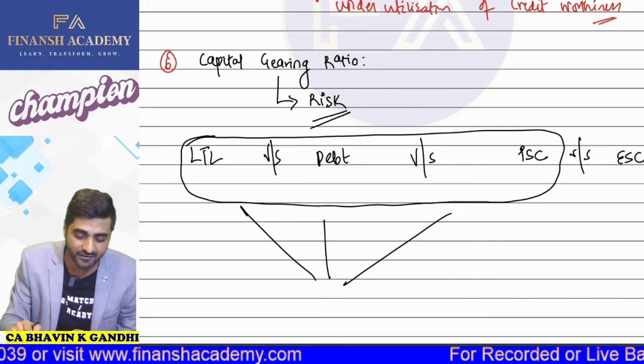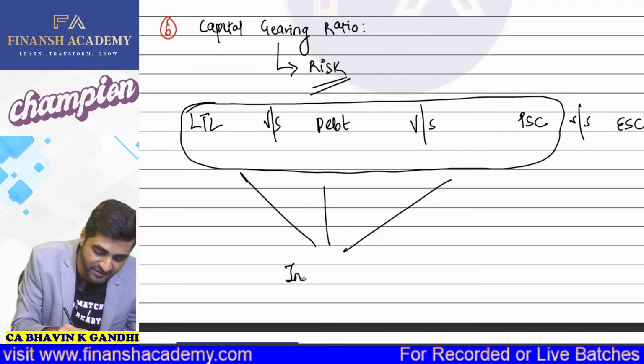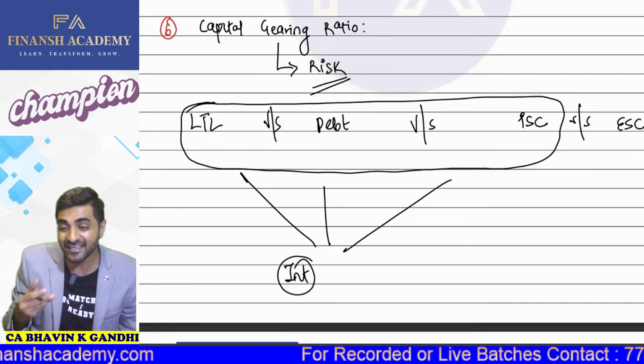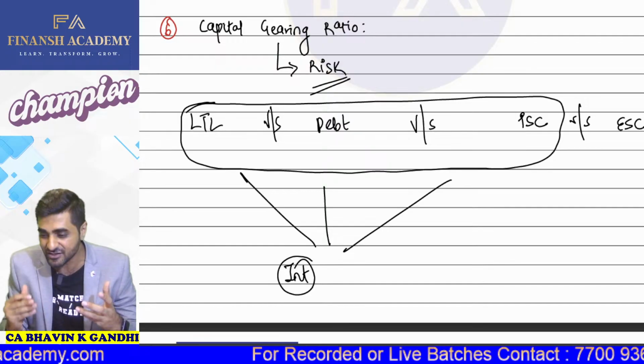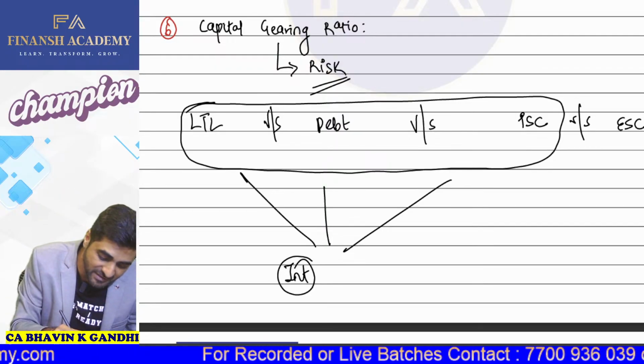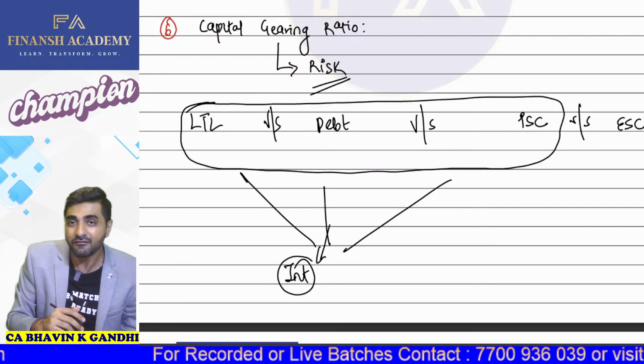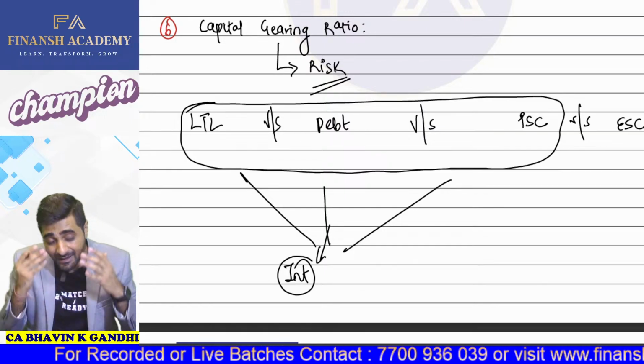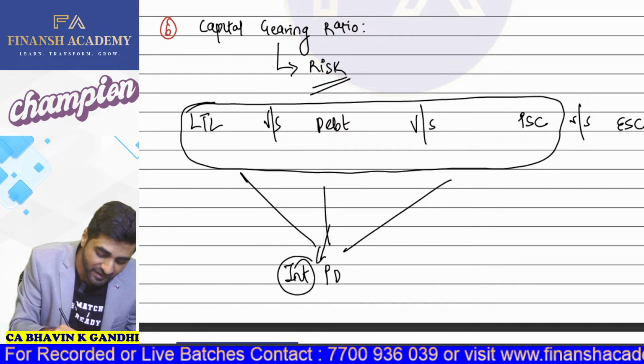Come on, yes or no? Yes, sir. So there is a prefixed fixed rate of interest which is given to you. If you have issued debentures, is there going to be any fixed rate of interest? Yes or no? Yes, sir. So there is going to be some fixed interest here as well. When we are taking the money from preference shareholders, are we going to bear some fixed commitment there? Yes, sir. There is going to be preference dividend.